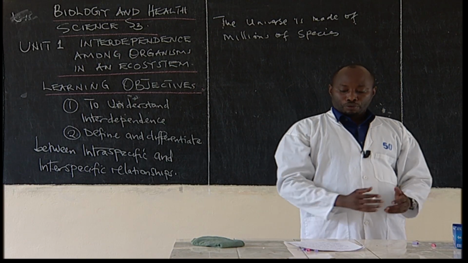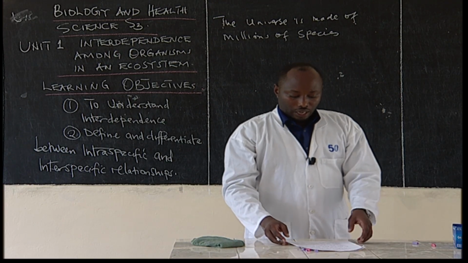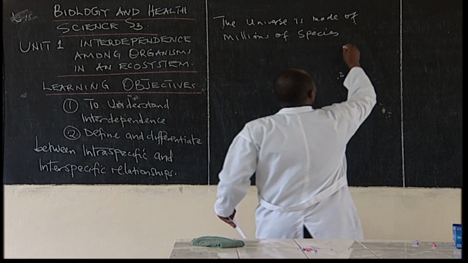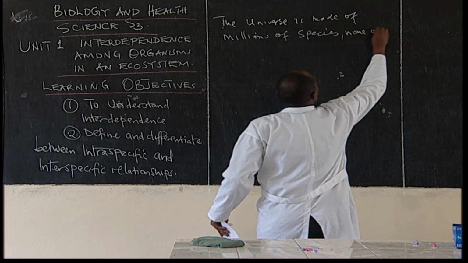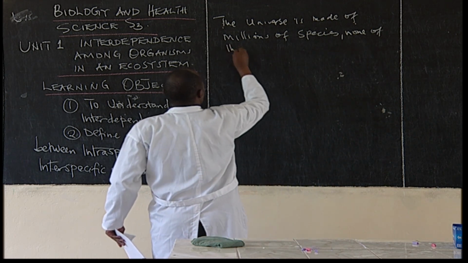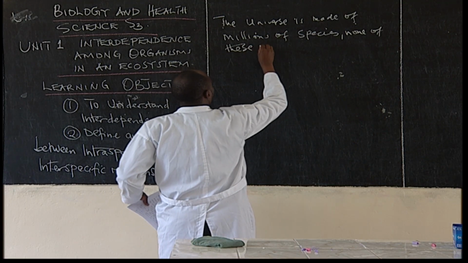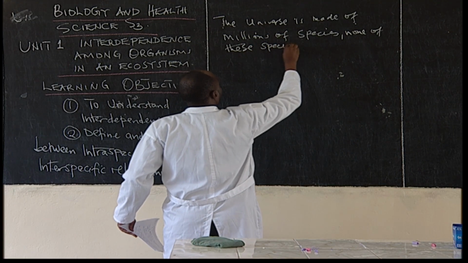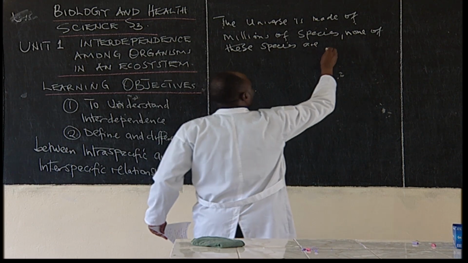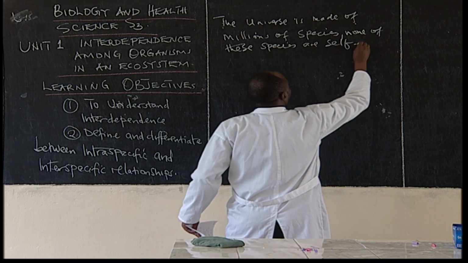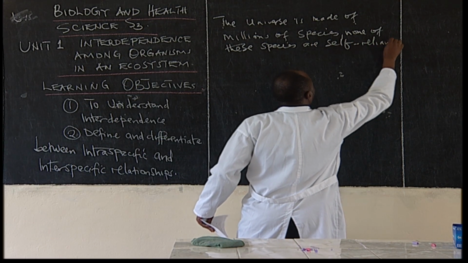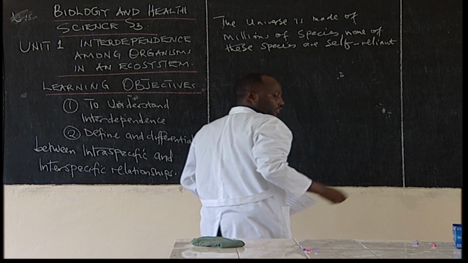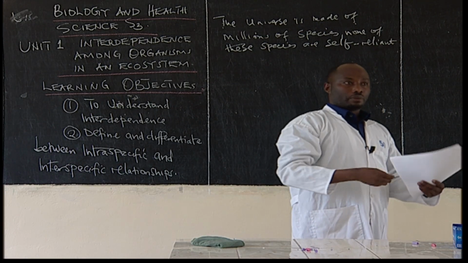So the world is made up of millions of species, and none of these species are self-reliant. If I say self-reliant, it means it is not able to survive by itself.